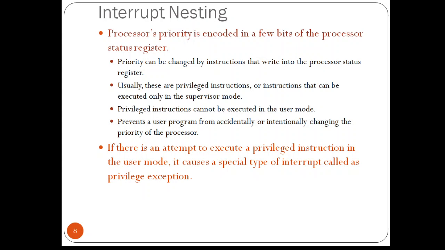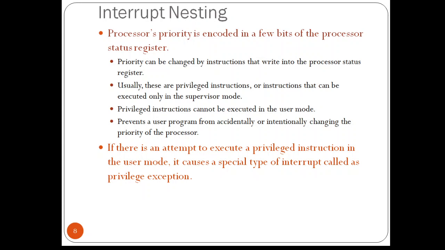So the processor is in the supervisor mode only when it is executing the operating system routines. These are the important things which cannot be executed by the user. So these will be executed only in the supervisor mode. User will not be having access to supervisor mode.